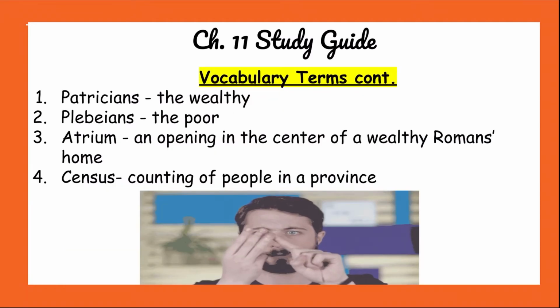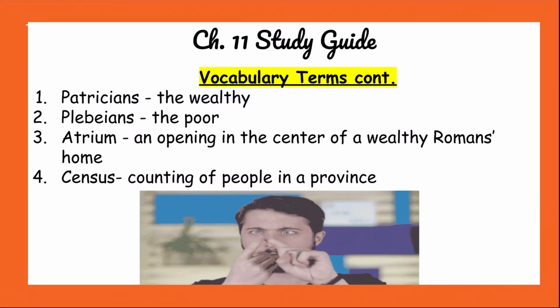Okay, we have some more vocabulary terms. We have the patricians, which are the very wealthy people, the people that went to school, the wealthy boys that got an education and became politicians. But then we have the plebeians, which were the poor people. The people that couldn't afford to go to school, that the men had to go to war, the boys had to stay and help with the farm. So those two types of people, the patricians and the plebeians, we need to know about.